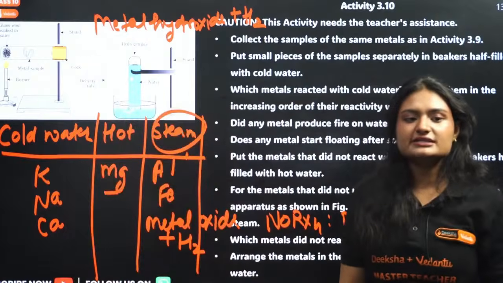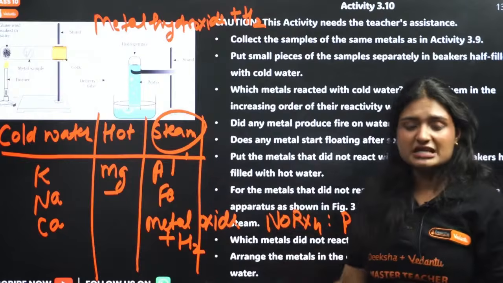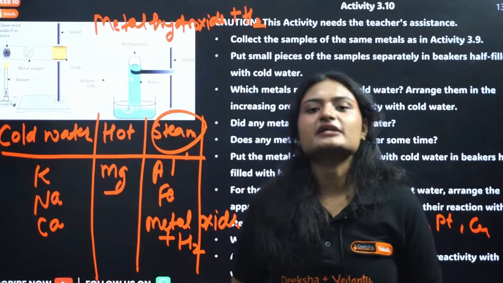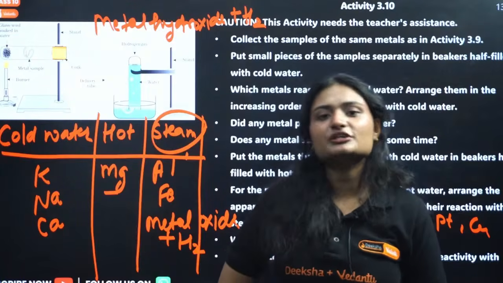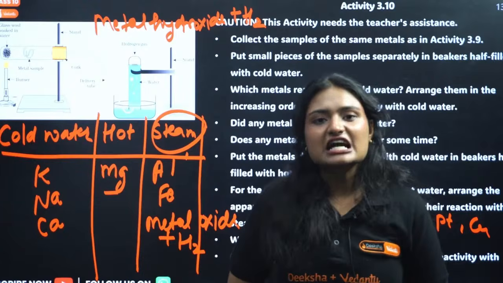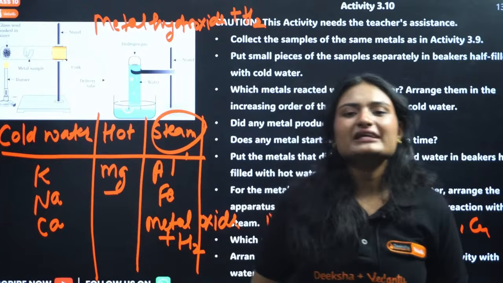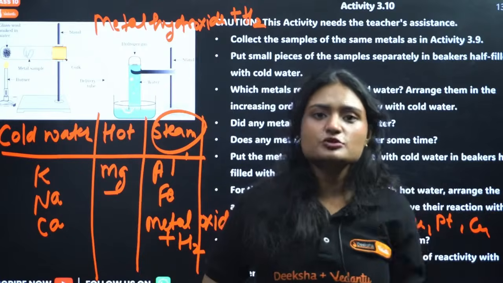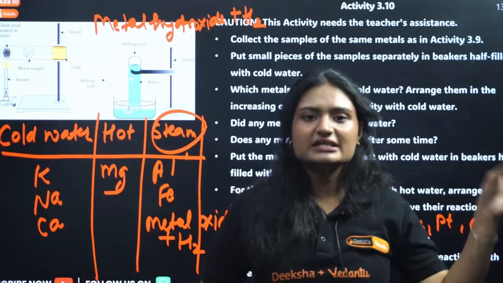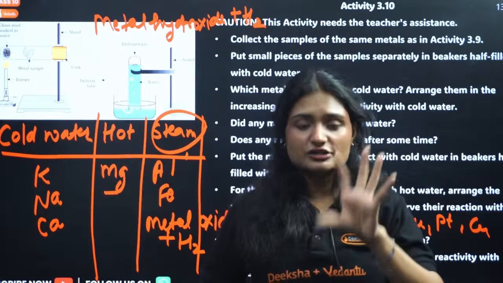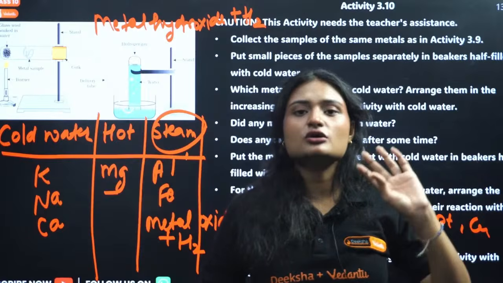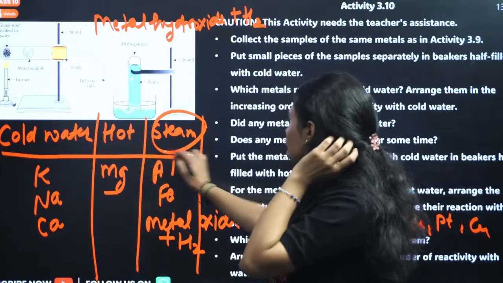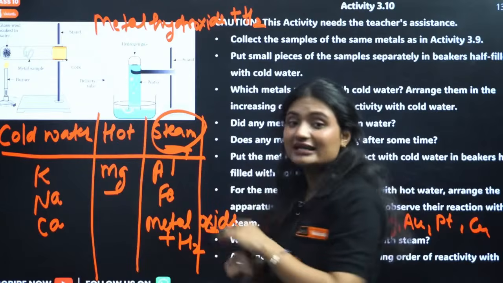Why are we getting metal oxide? Because when you have water vapors, that means the temperature is greater than 100 degrees Celsius. At that much higher temperature, only oxides are stable, not hydroxides. Hydroxides decompose to give oxides and hydrogen. So that's why, when we have water vapors, we get metal oxides, not hydroxides. Clear?